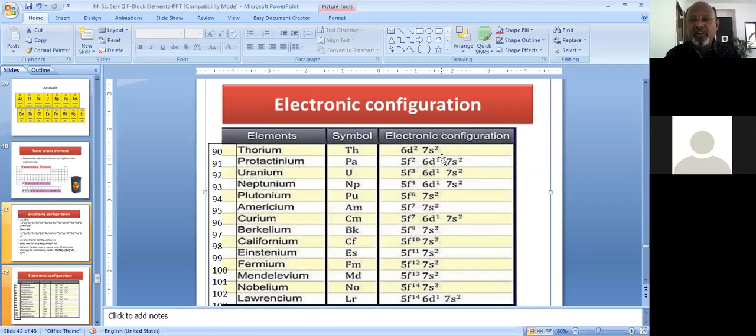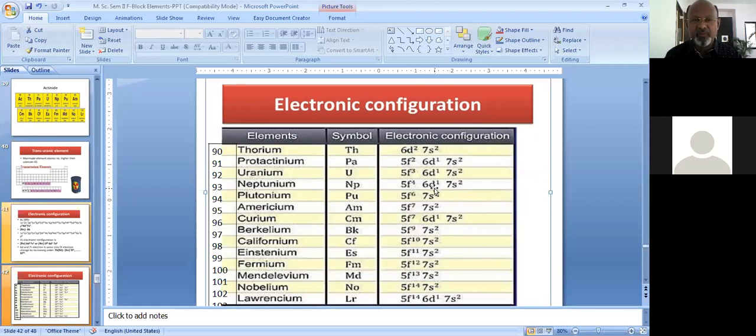So after 89, at protactinium, the incoming electron enters the 5f orbital. Hence the observed electron configuration is 5f2. This building of electronic configuration continues up to neptunium, atomic number 93. The electronic configuration of neptunium is 5f4, 6d1, 7s2.